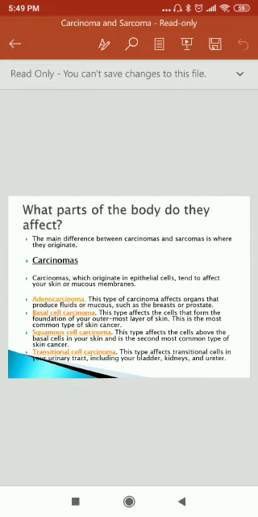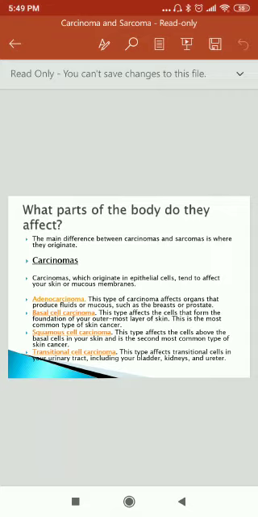What part of the body do they affect? The main difference between carcinoma and sarcoma is where they originate. Carcinomas, which originate in epithelial cells, tend to affect your skin and mucous membrane. Adenocarcinoma. This type of carcinoma affects organs that produce fluid or mucus, such as the breast or prostate.